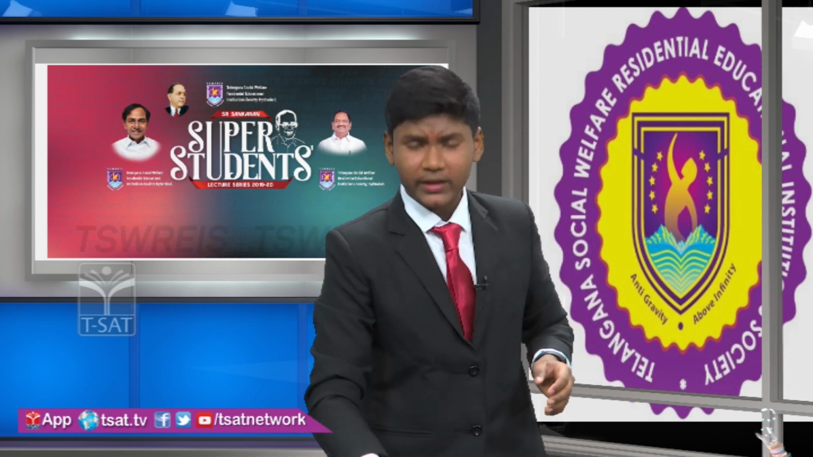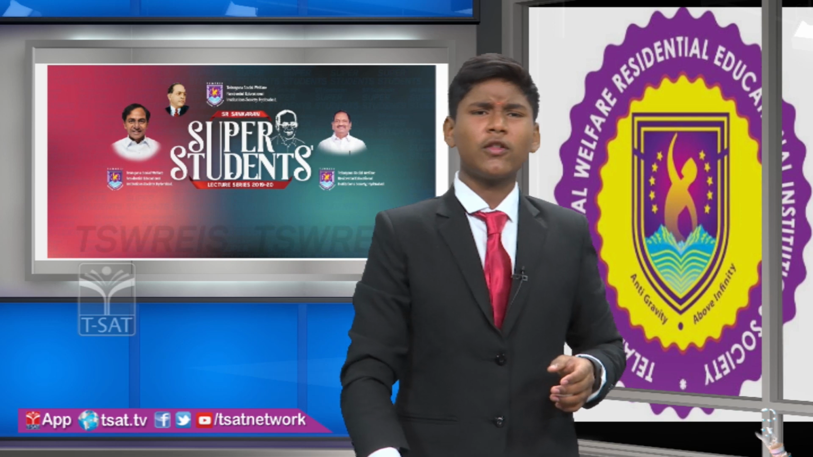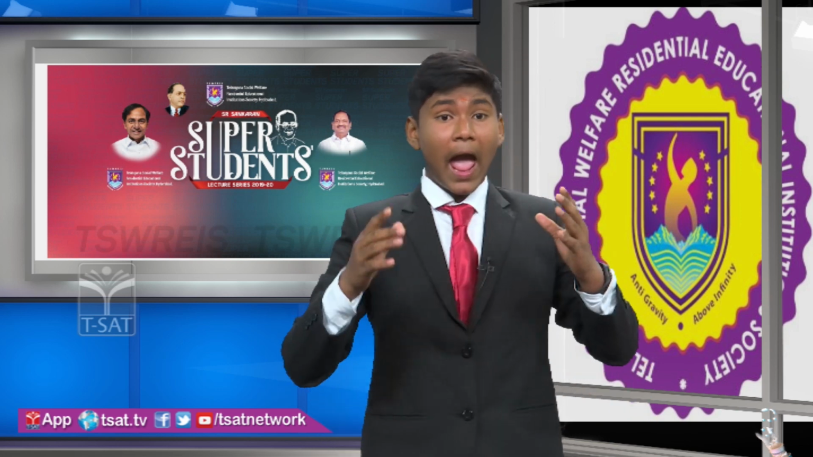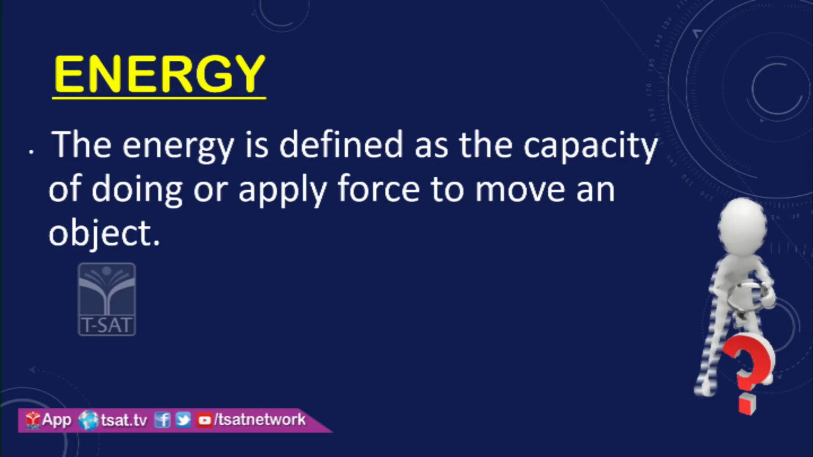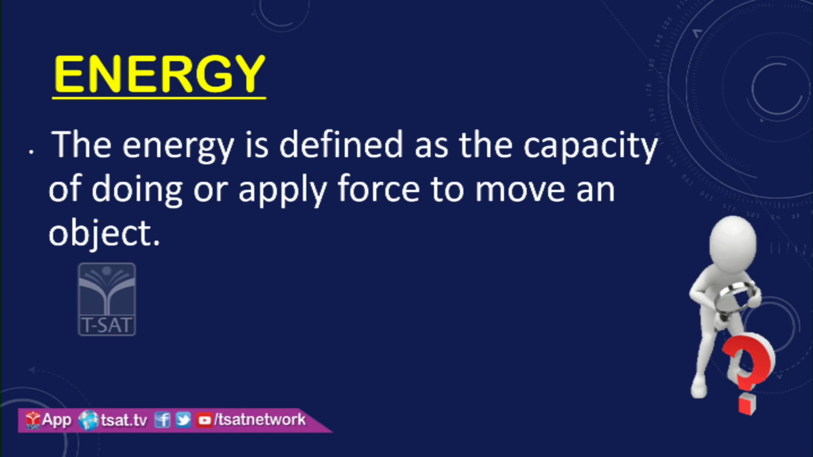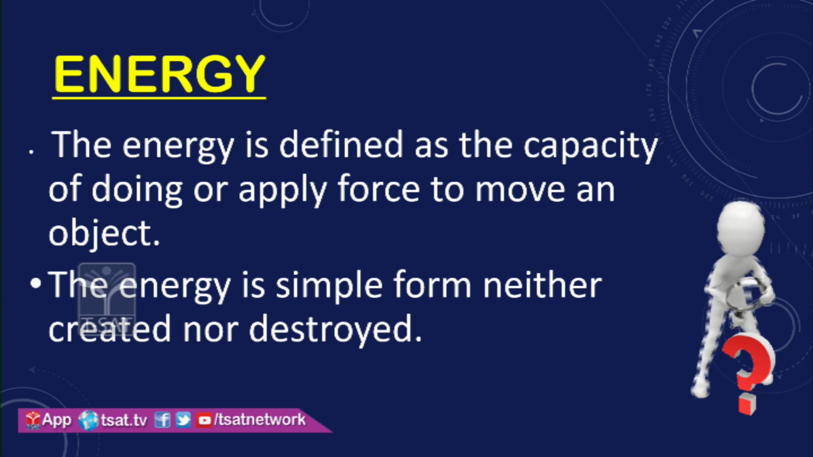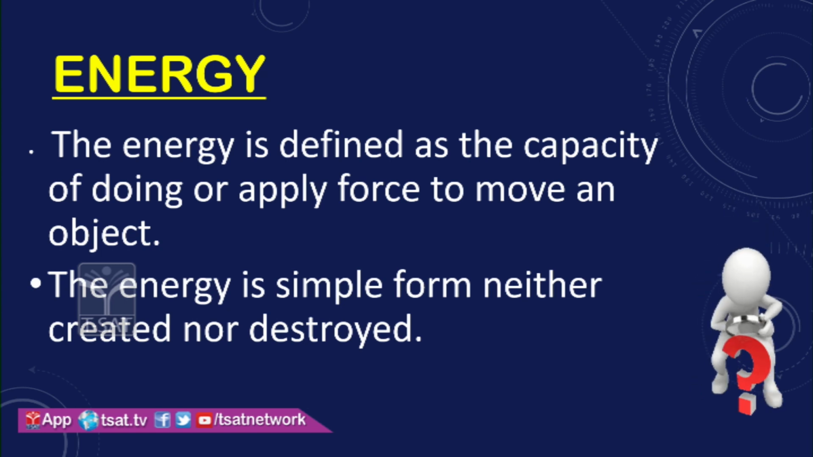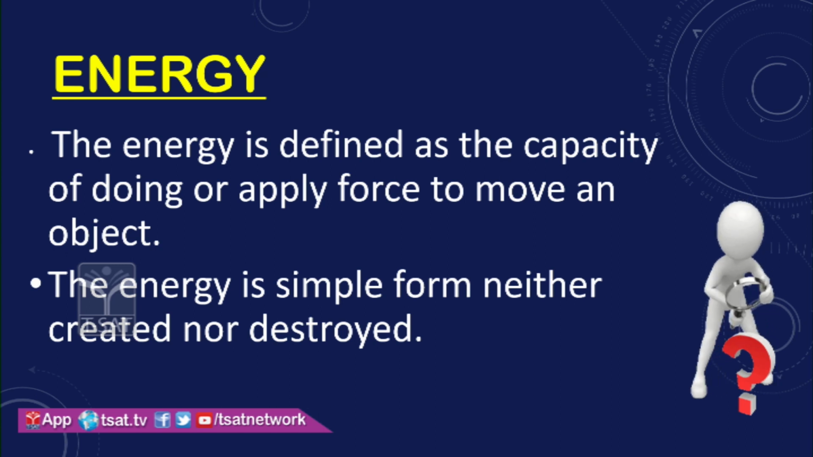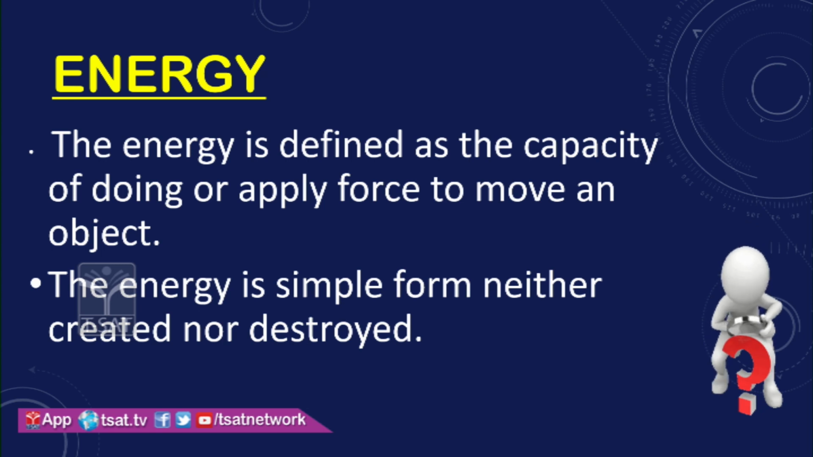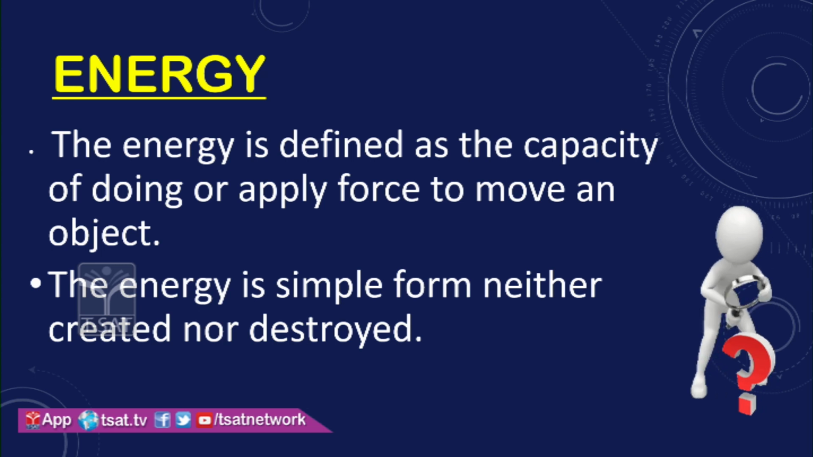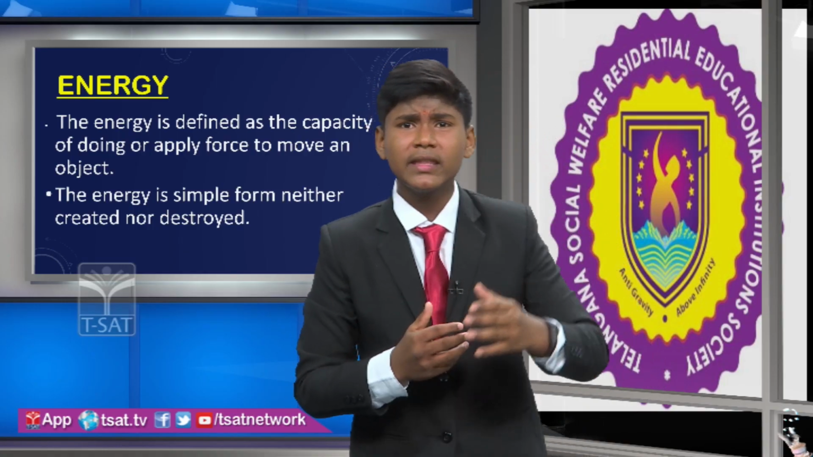First of all, the first objective, energy. So friends, what is energy? Energy is defined as the capacity of doing work or applying force to an object, and energy is a simple form that is neither created nor destroyed. So energy is a simple form where we cannot create energy and we cannot destroy energy. Now I think you have a small idea about energy. Let's learn, can you tell me where this energy comes from?